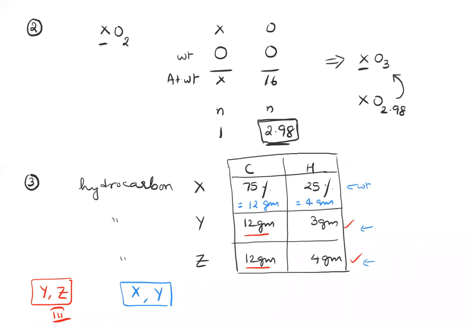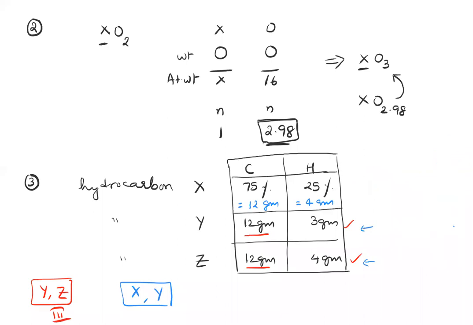Now, I don't know if you guys can see this. What did I do? I took a 100 gram sample such that carbon is 75 grams and hydrogen is 25 grams. So if 75 grams is present, then 25 grams is present, which means if 3 grams is present, 1 gram is present, which means multiply by 4. If 4 grams is present, 12 grams is present. So I'm saying 75 is to 25 as 12 is to 4. So that I have 12 common. Why should I have 12 common? So that I can compare all the weights. That will make it easier, right?